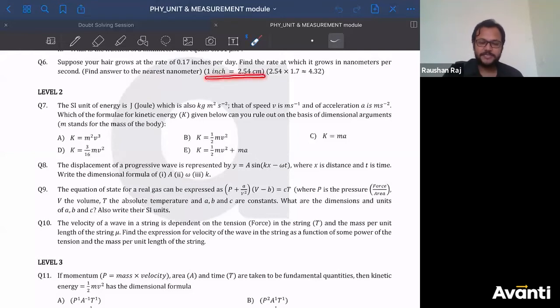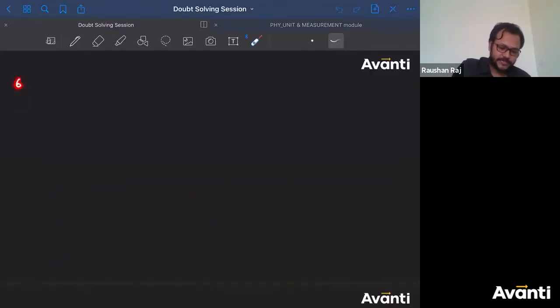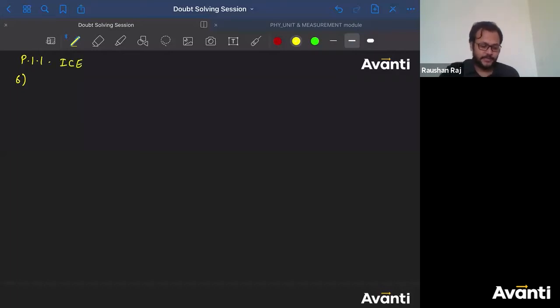1 inch, everything is given to you. 1 inch is equal to 2.54 centimeter. 2.54 into 1.7 is also given to you, so that you don't have to calculate. That is 4.32. Right? Chalिए, so this is question number 6, P1.1 in-class exercise. All right, let me call the length rate of growth dy by dt.